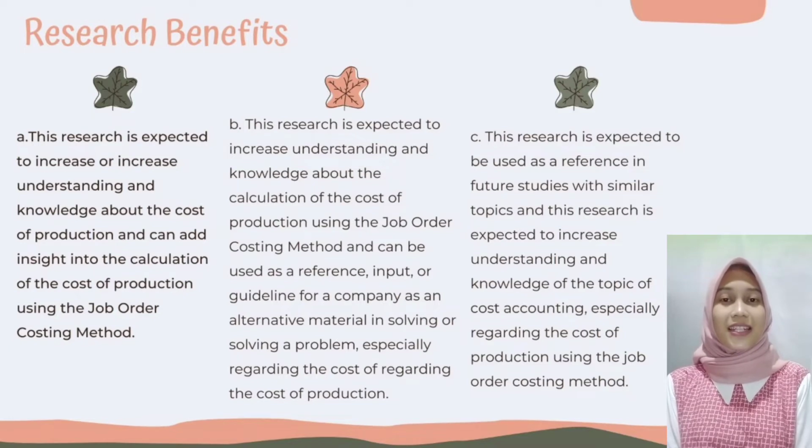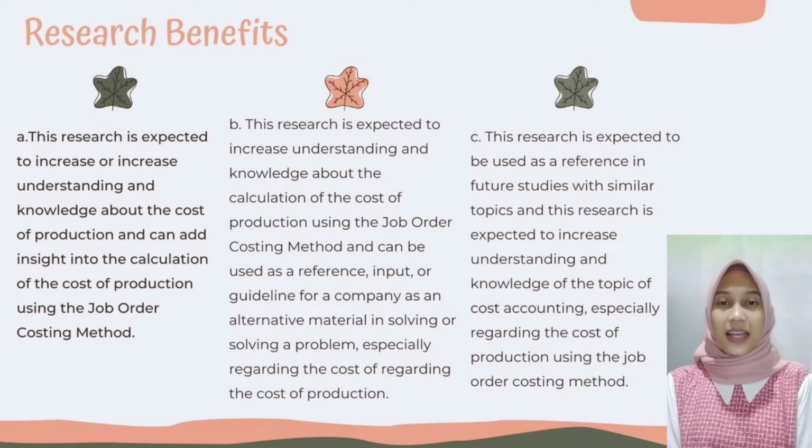B. This research is expected to increase understanding and knowledge about the calculation of the cost of production using the job order costing method and can be used as a reference, input, or guideline for a company as an alternative material in solving a problem, especially regarding the cost of production.